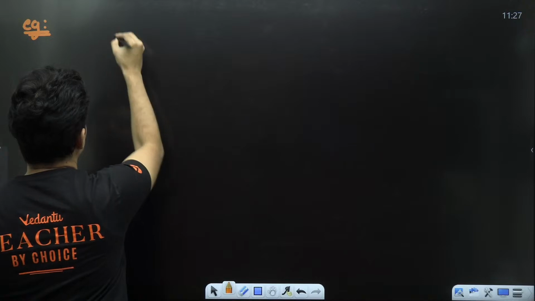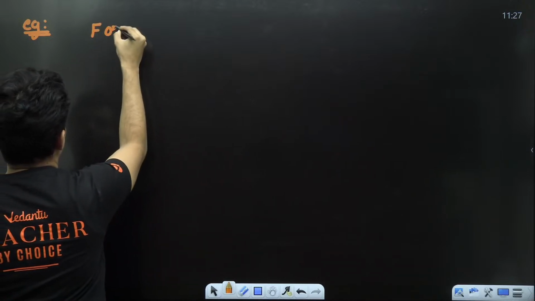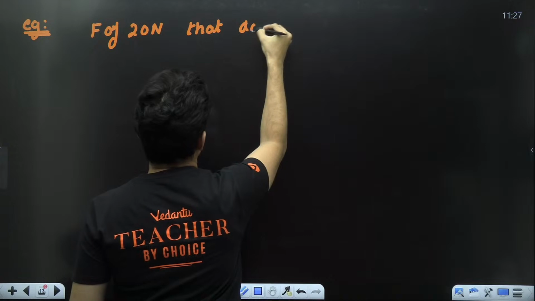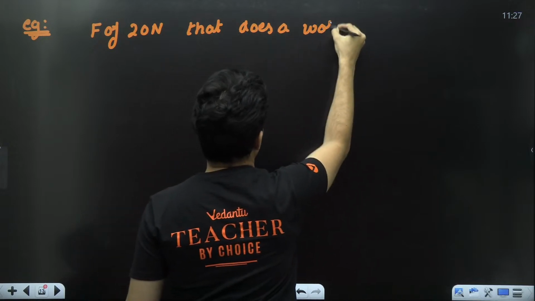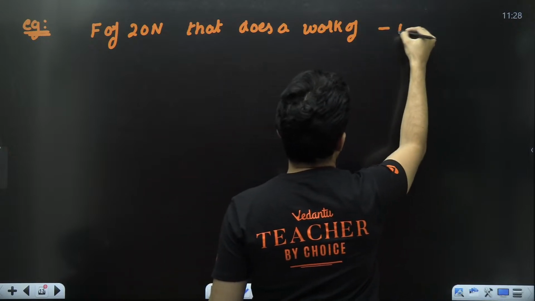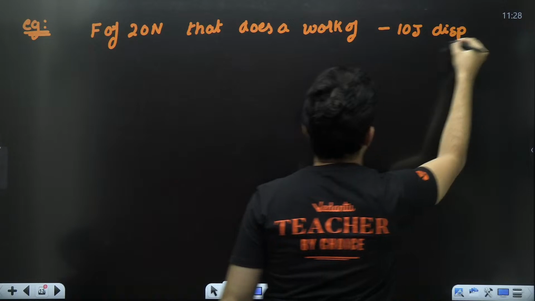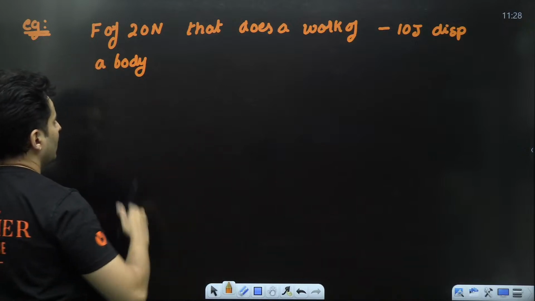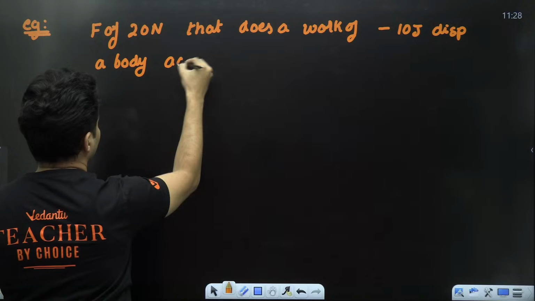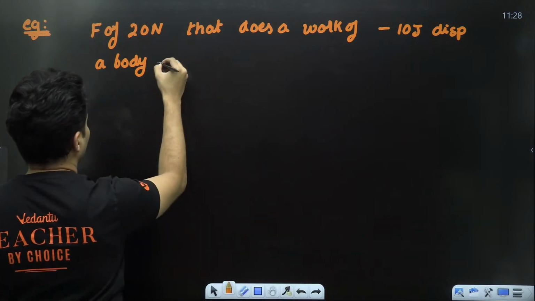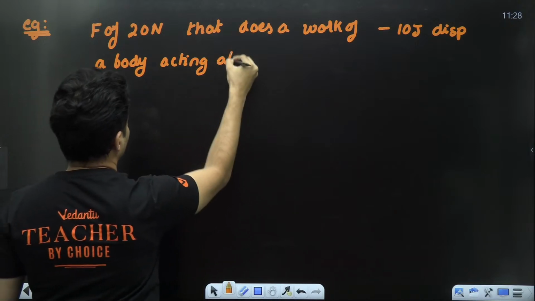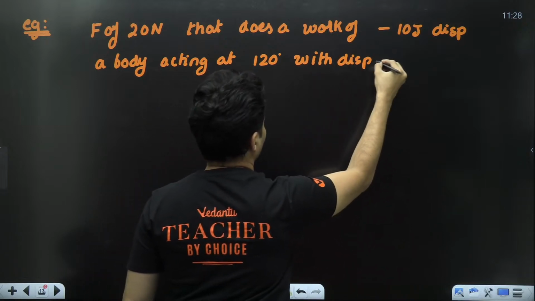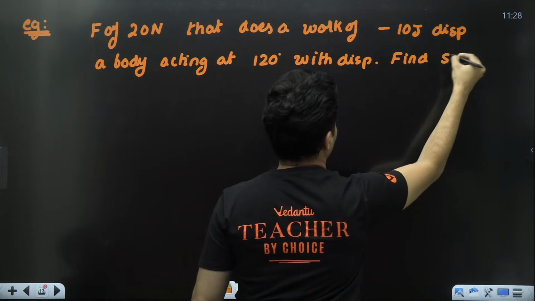They tell you that there is a force of 20 Newton that does a work of minus 10 joules displacing a body, acting at 120 degrees with the displacement.